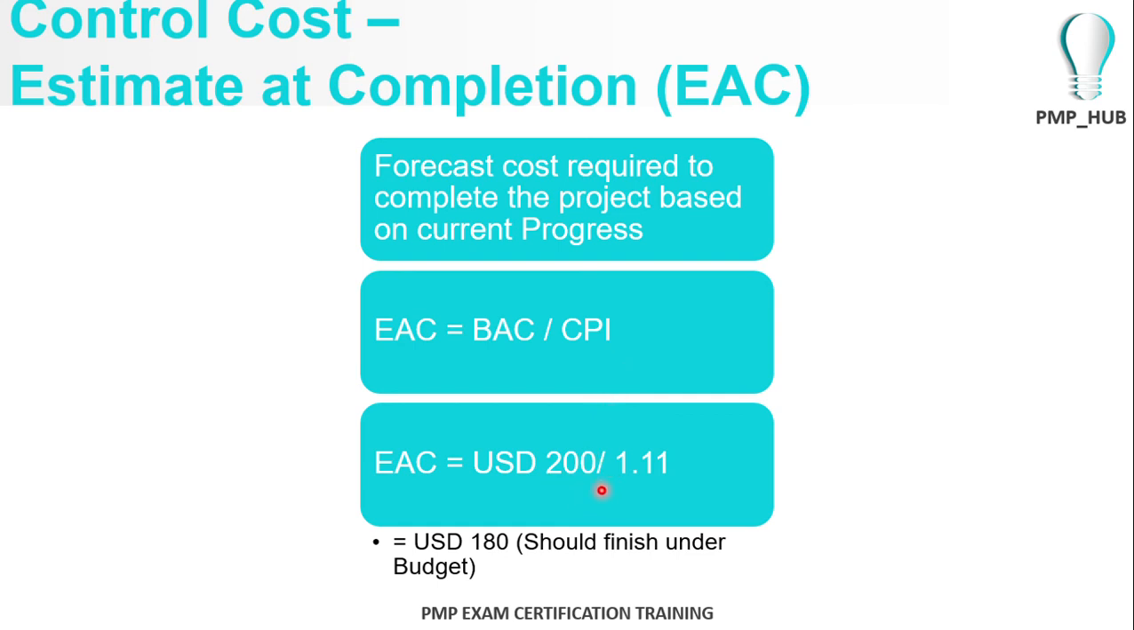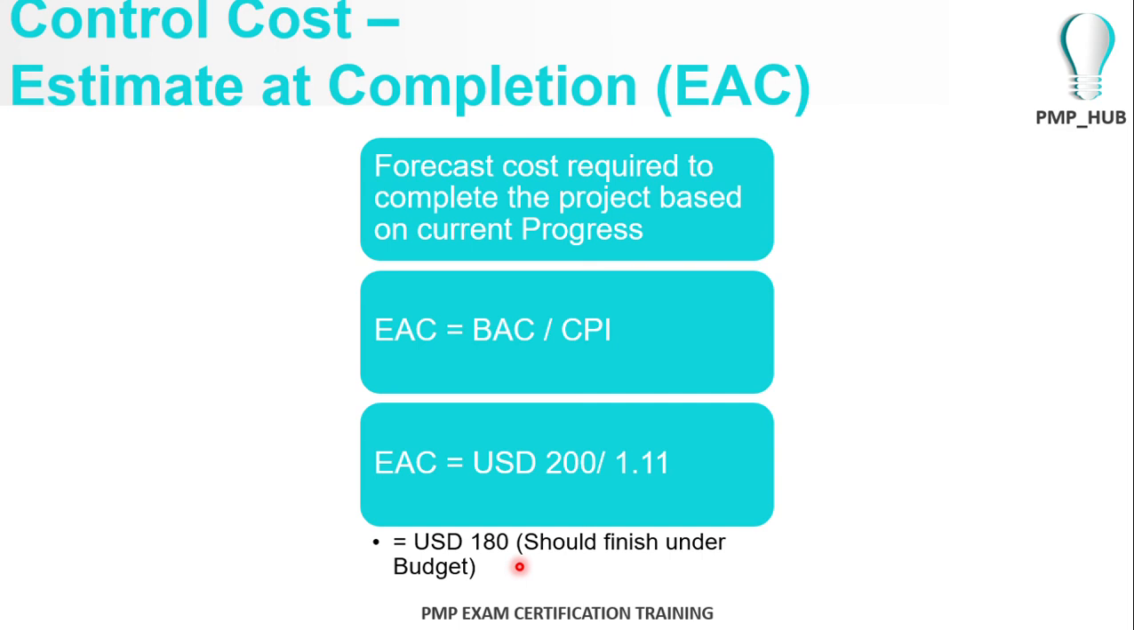So far the cost performance index is 1.11, because he's efficient, laying 50 bricks within 4 hours. If you divide 200 by the CPI of 1.11, we should end at $180 because he's laying more bricks per hour. Although we budgeted $200, thinking he would lay only 10 bricks per hour, this project should actually end at $180.